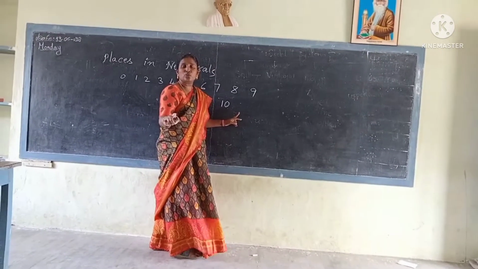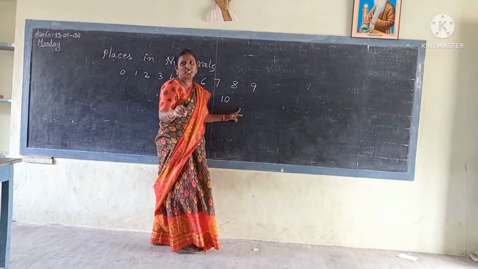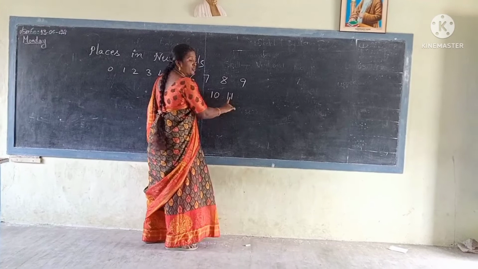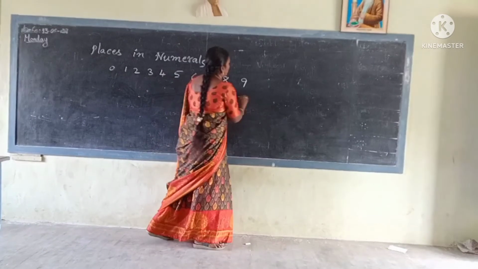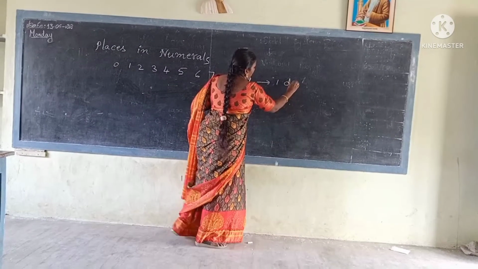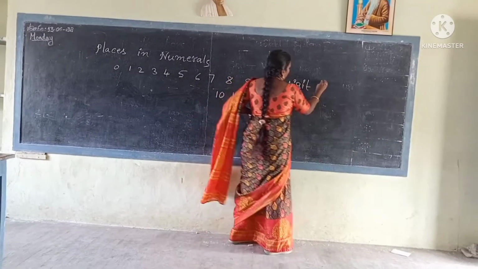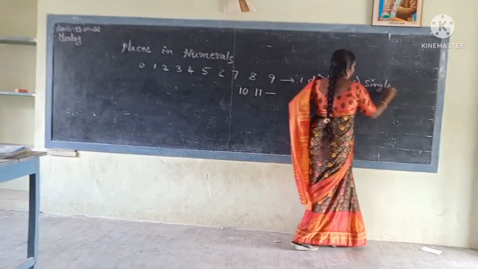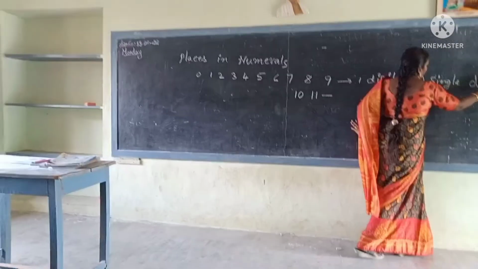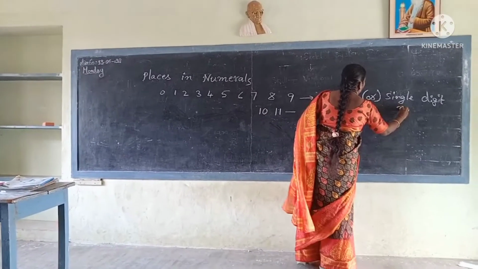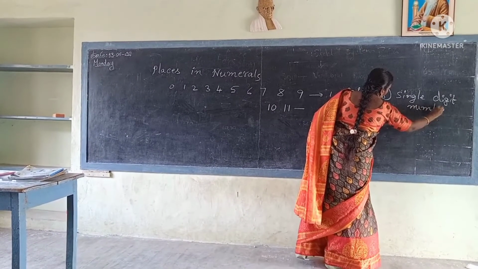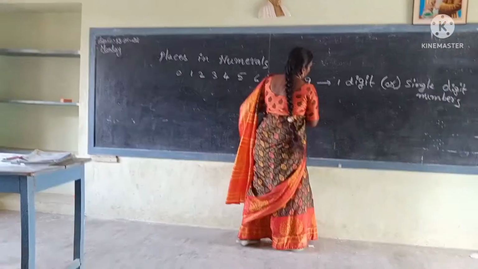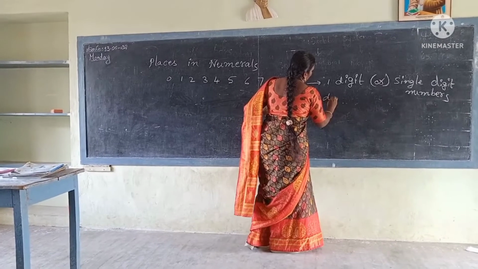Two digits are there, so that's why we call them two digit numbers. 10, 11. See, every number has two digits. One digit numbers or single digit numbers, and 10 up to 99, two digit numbers.